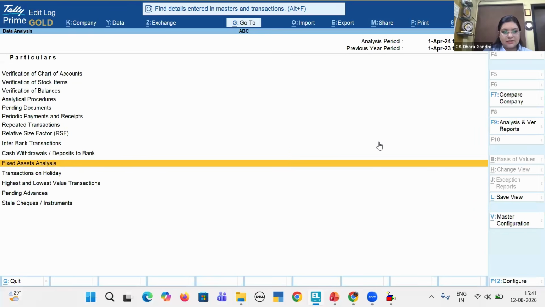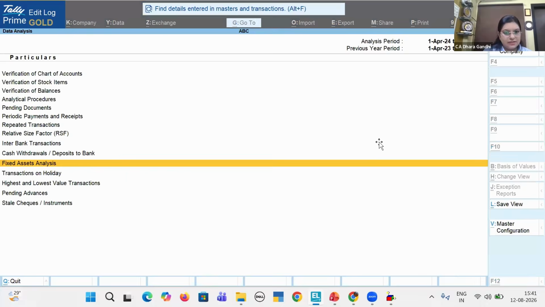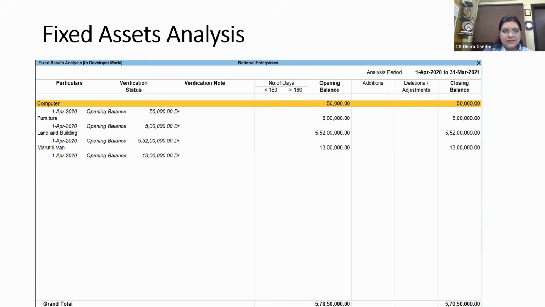When you check fixed asset analysis, you see the opening balances, any additions during the year in the specific asset, the number of days, less than 180 days, more than 180 days, any deletion, and the closing balance. Specifically for IT tax audit purposes, we need this report, and we can get it from here only.